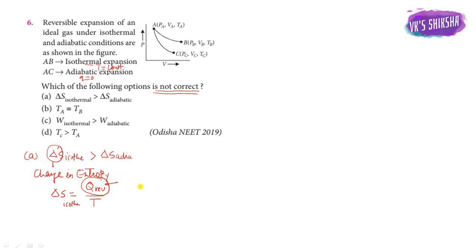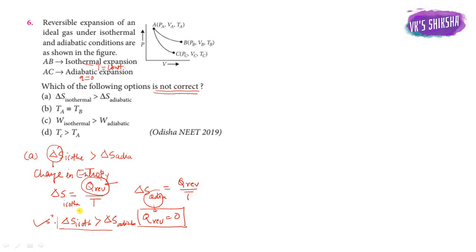In adiabatic condition, Q reversible is 0, so delta S adiabatic is 0. Therefore delta S isothermal is greater than delta S adiabatic. This is a correct option, and we have to find the one that is not correct.